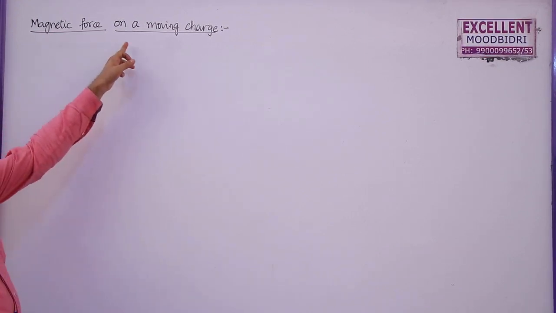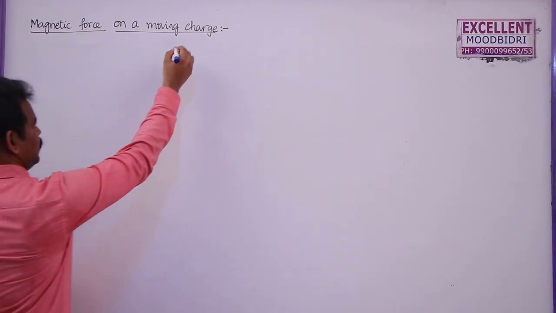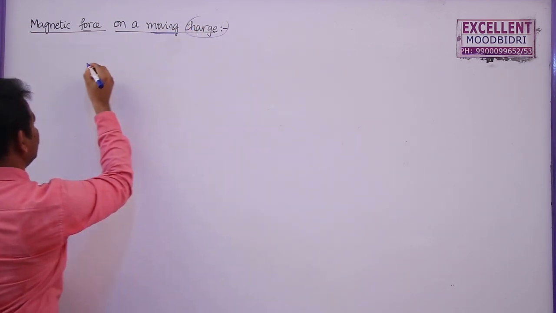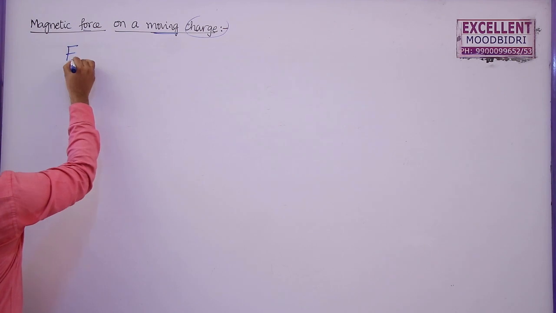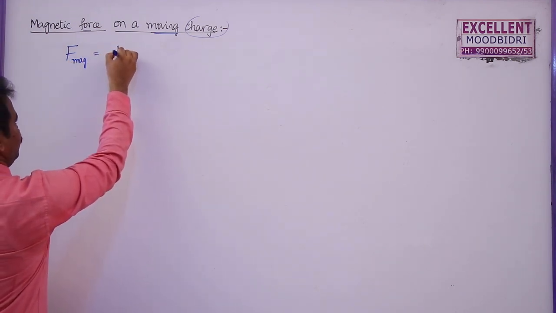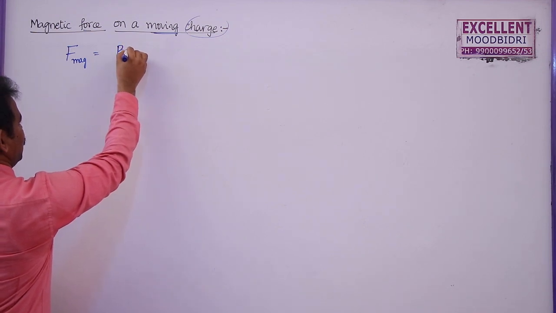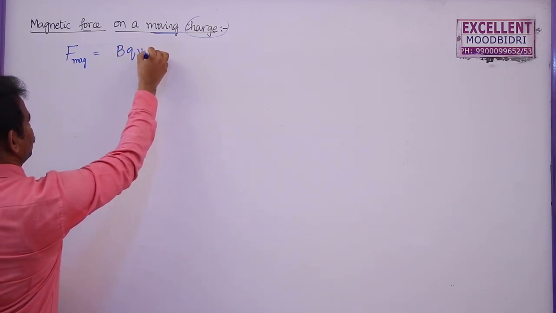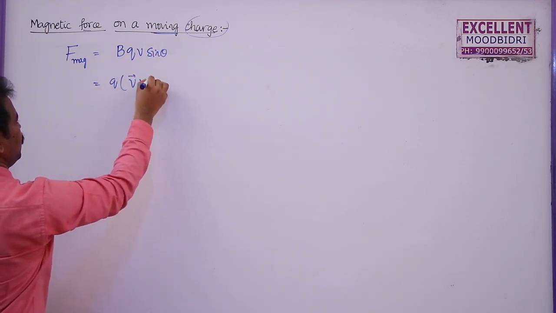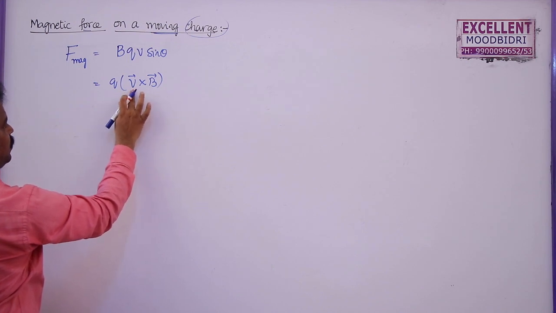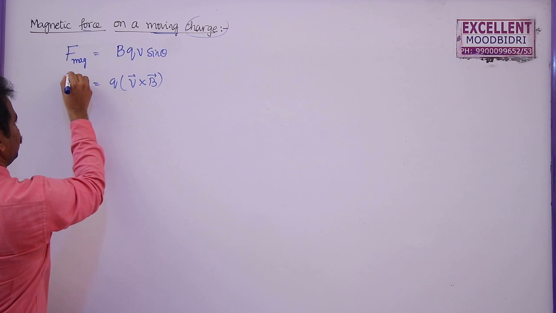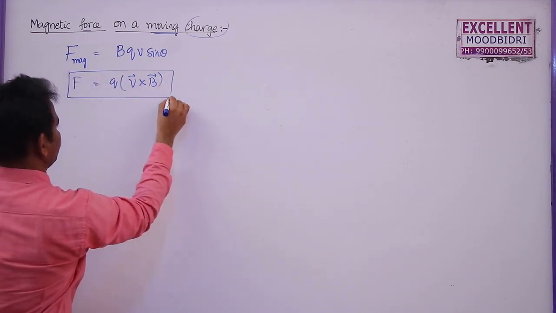Magnetic force on a moving charge. Remember, a charge will experience a magnetic force only if it is moving. So from this we can write the magnetic force acting on a moving charge is given by BQV sin theta. Actually it is given as q into V bar cross B bar, because V cross B is equal to VB sin theta. So this is the magnetic force that we are going to use in this topic.